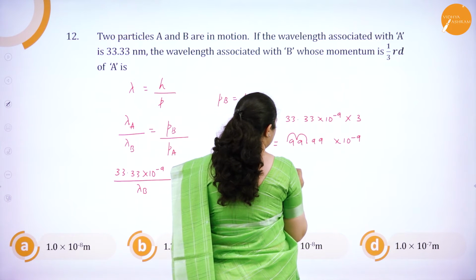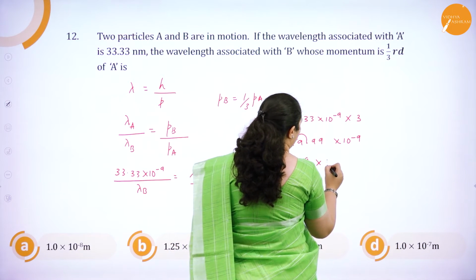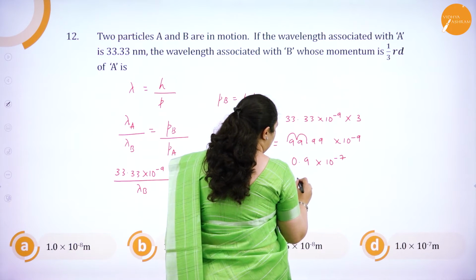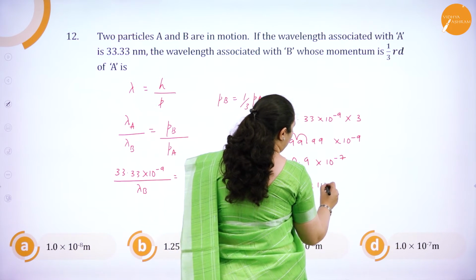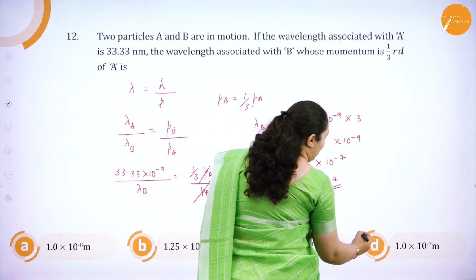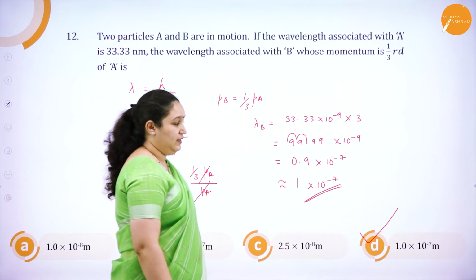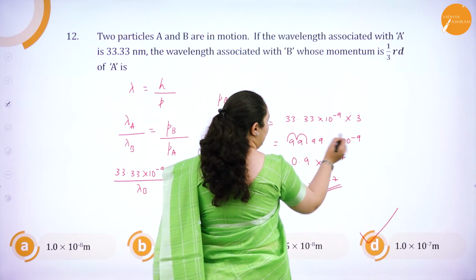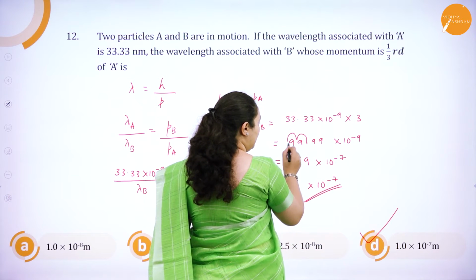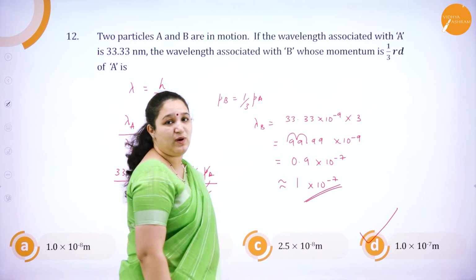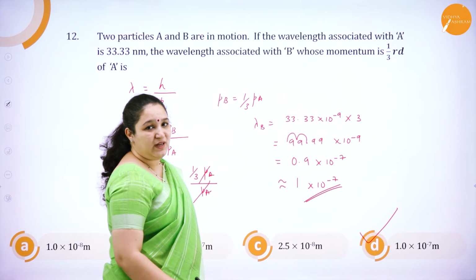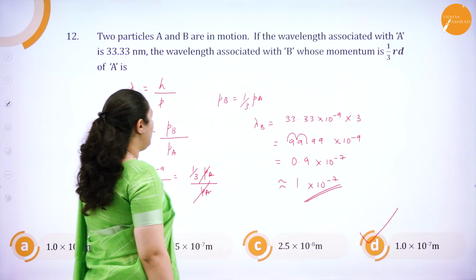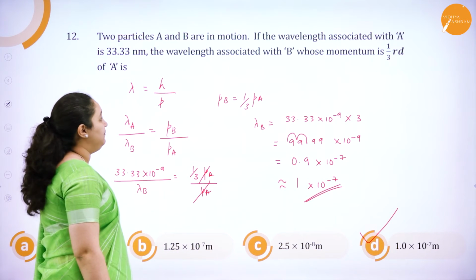If I move 2 points, I'll get it as 0.9 into 10 to the power minus 7. Correct? And 0.9 is very close to 1. So it is 1 into 10 to the power minus 7. So the answer is option D. It cannot be option A, because if I move this 1 point, it becomes 10 power minus 8, but then it will become 10. I have 1.0 as the answer here. So option A cannot be the answer. Okay. So I hope you have understood how to solve this.